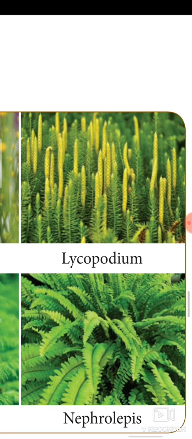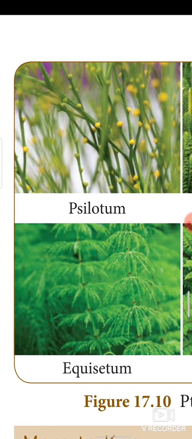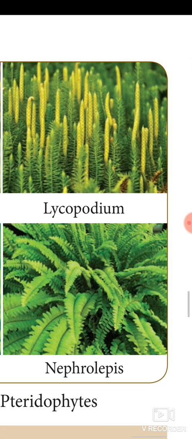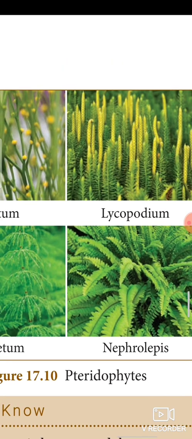This is Lycopsida. This is Sphenopsida. This is Pteridopsida. These are all the four examples.